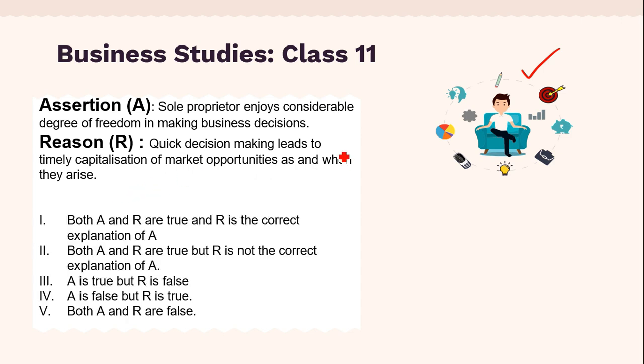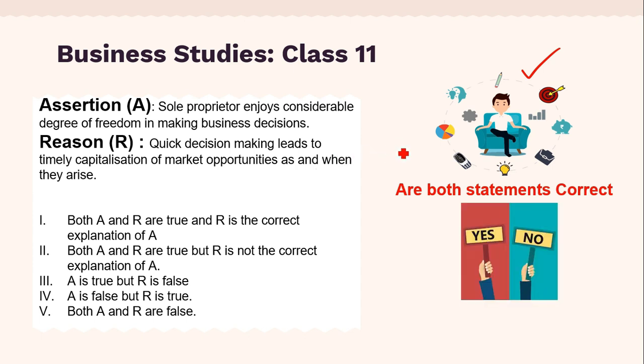So these are the alternatives given. So I told you, first of all we have to find out, are both statements correct or not. So you can see the first statement is sole proprietor enjoys considerable degree of freedom in making business decisions. So this statement is true. And let us see now this second statement, reason. Don't relate it right now with assertion, just take an independent decision whether this statement is true or false.